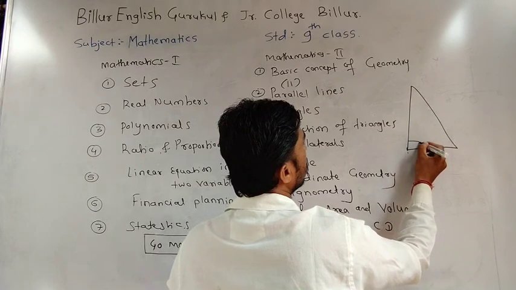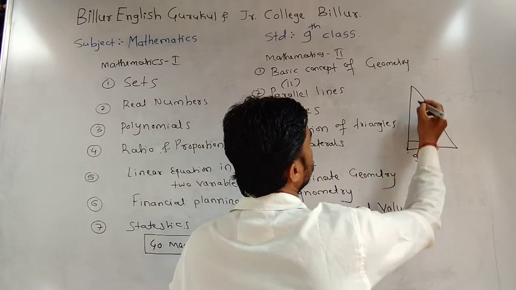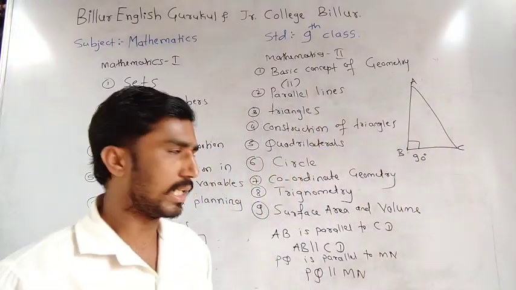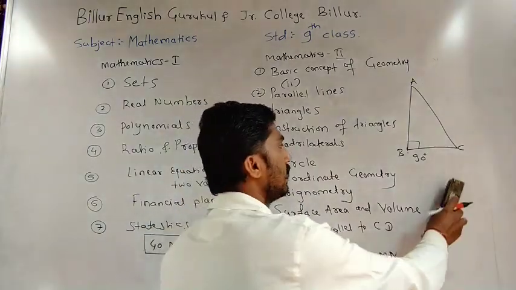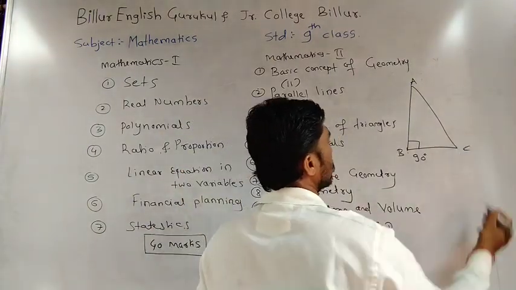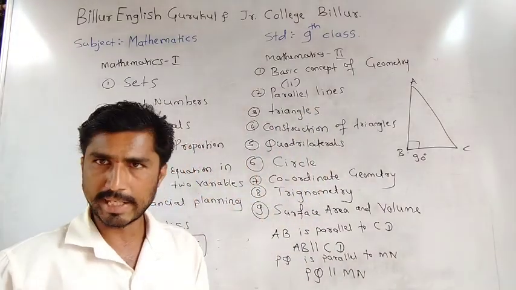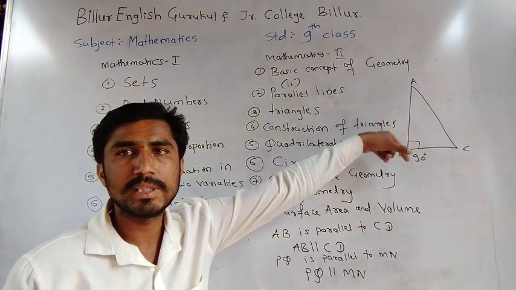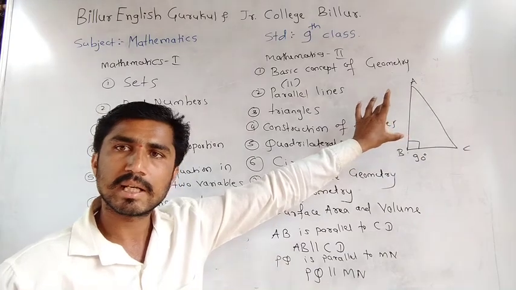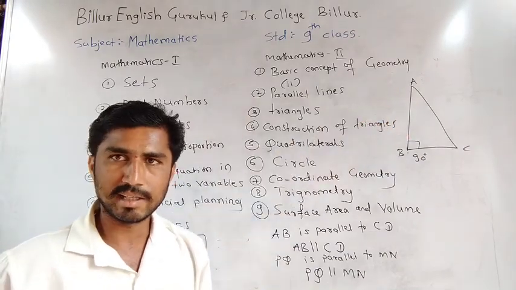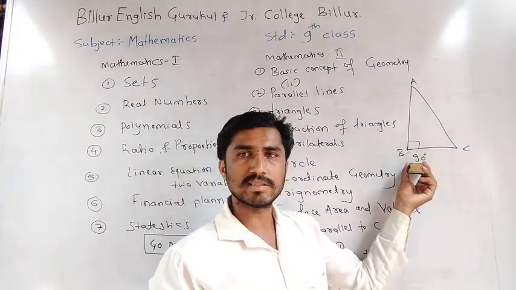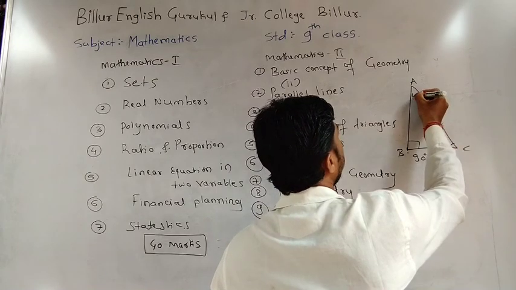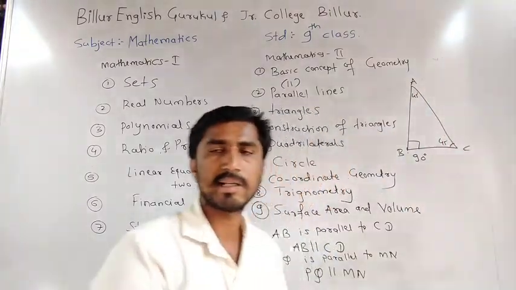Here one angle is compulsory 90 degrees: triangle ABC. The remaining two angles are how many degrees? The sum of the angles of a triangle is 180 degrees. All of you understand? Here angle B is 90 degrees, and the remaining two angles are 45 degrees each.